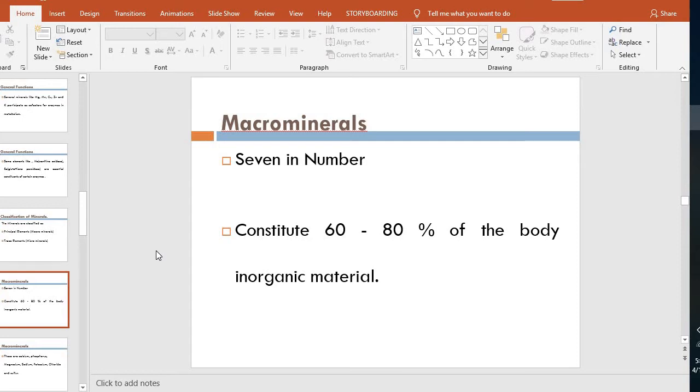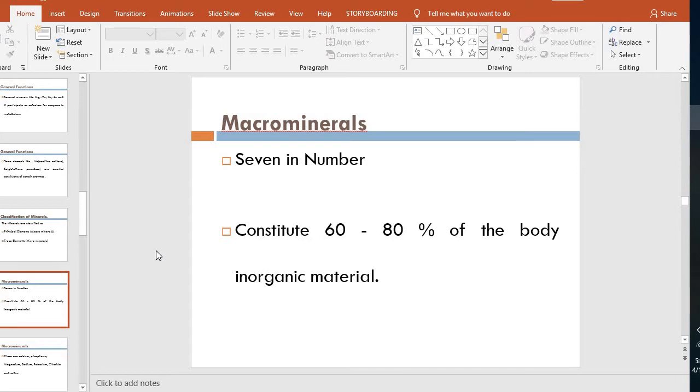If the total inorganic material or the minerals of the body took the 100, the majority is formed by the macro minerals. You can call them the principal elements. We will see now which are the macro minerals.